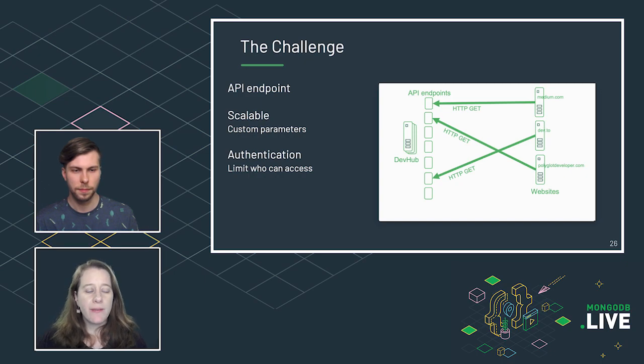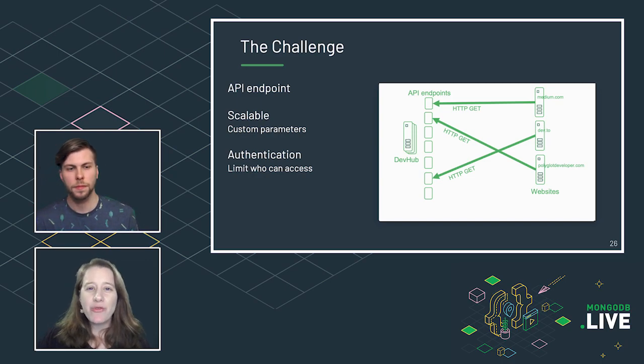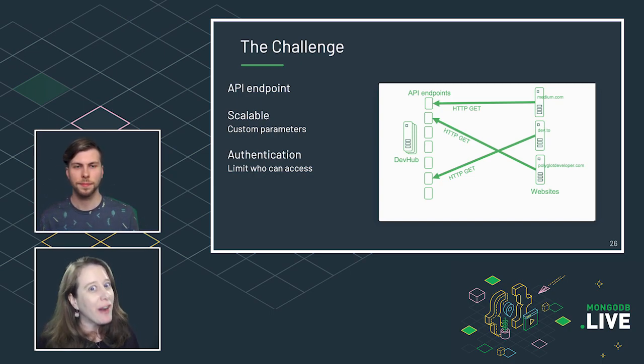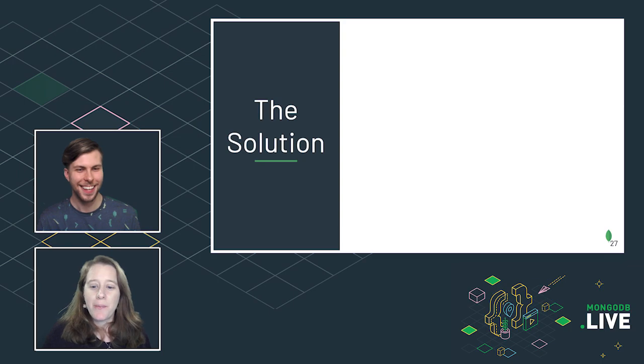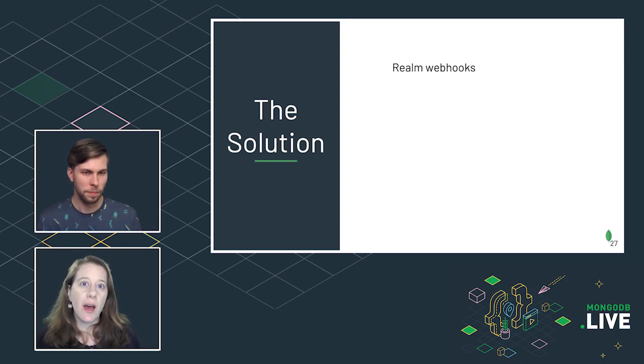The good news is I've been thinking about this and whether or not we need authentication against an API endpoint. There's actually a really easy way to get an API endpoint without having to do all the code around it. Big surprise, it's in Realm. It's Realm webhooks. So we can set up a webhook that's tied to Atlas. Now, we've done a lot of using APIs with Realm, but a webhook lets our site be an API. It's certainly faster to set it up in Realm than to build your own API.